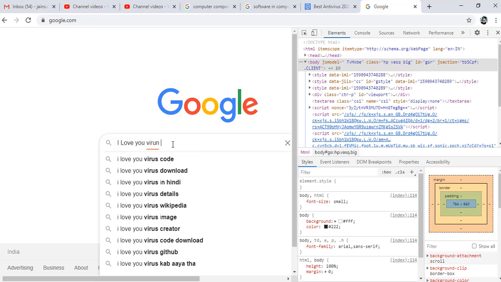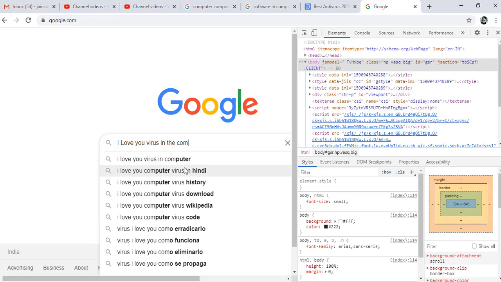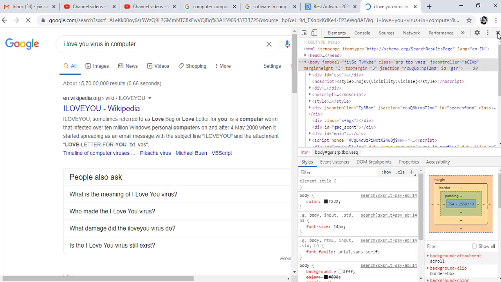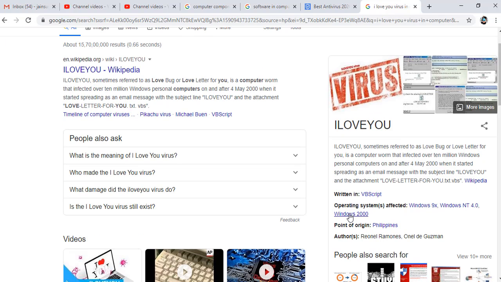Wikipedia says I Love You, sometimes referred to as the Love Bug or Love Letter for You, is a computer worm that infected over 10 million Windows personal computers on and after 4 May 2000, when it started spreading as an email message with the subject of I Love You, and the attachment is a love letter for you, txt.vbs. So the extension is very important for knowing the virus.